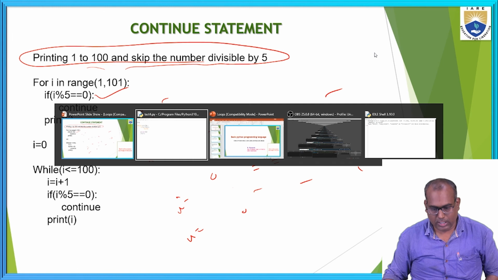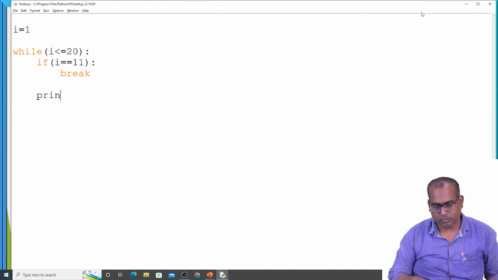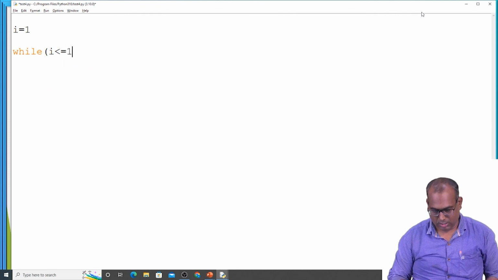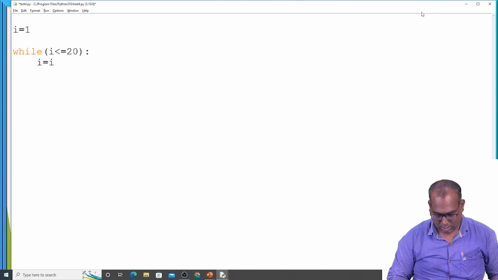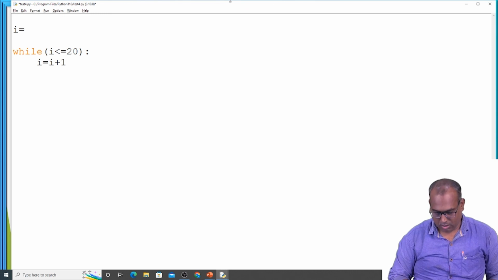Let's see one example. Let's see the 20 only. i equals i plus 1. Never write the increment statement below the continue statement.